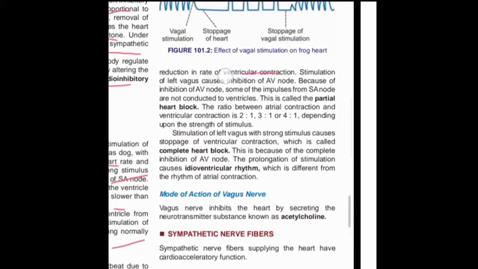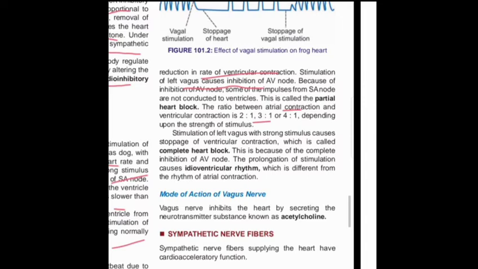The left vagus causes inhibition of the AV node. When the AV node is inhibited, conduction from the SA node is impaired, so partial heart block occurs, and the ratio of atrial contraction to ventricular contraction is seen as 2:1, 3:1, 4:1 in this way.